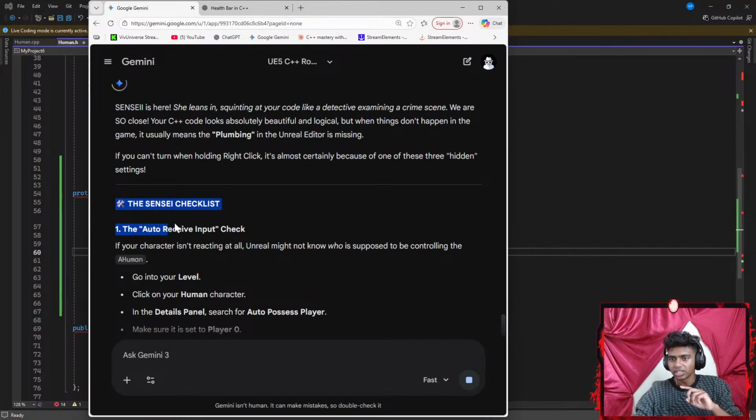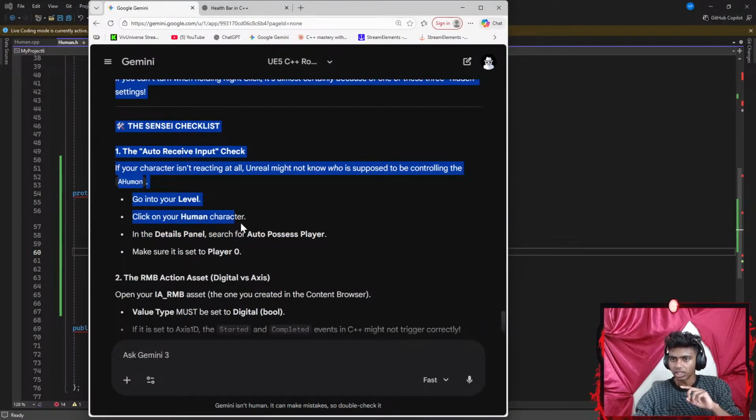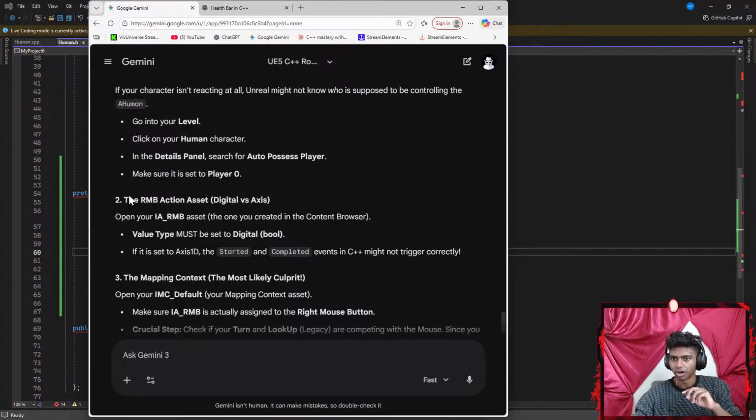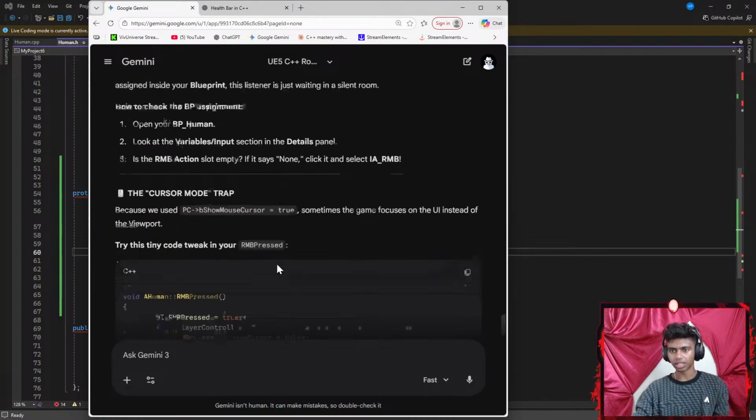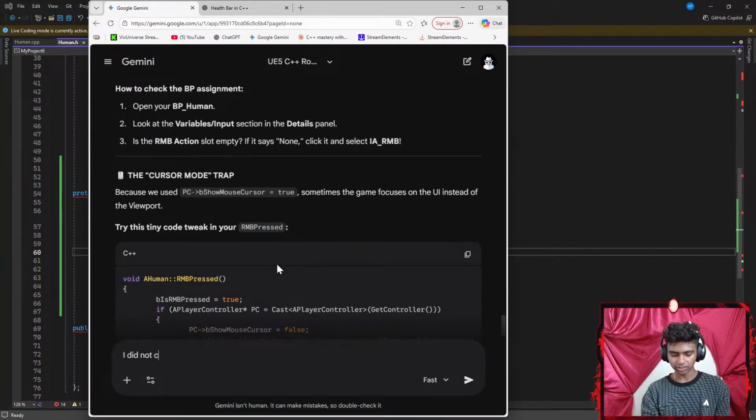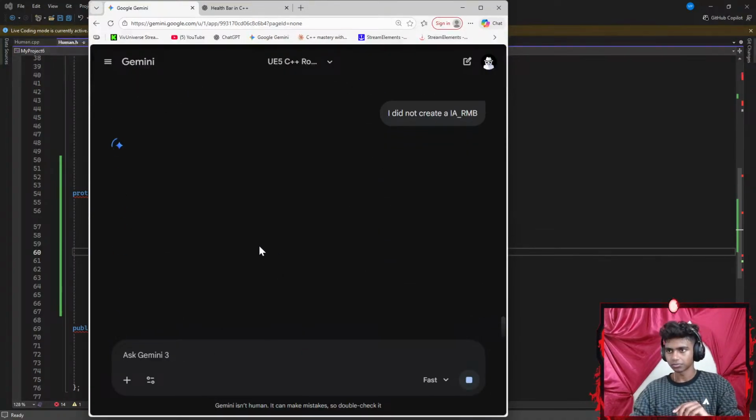Okay, the Sensei's checklist: the auto receive input, check if a character isn't reacting at all. Go to level, click on human character in the details panel, search for auto possess player, make sure it's set to 0. The RMB action, assist digital versus axis, open your IA underscore RMB. Let me say something like, I did not create an IA underscore RMB.